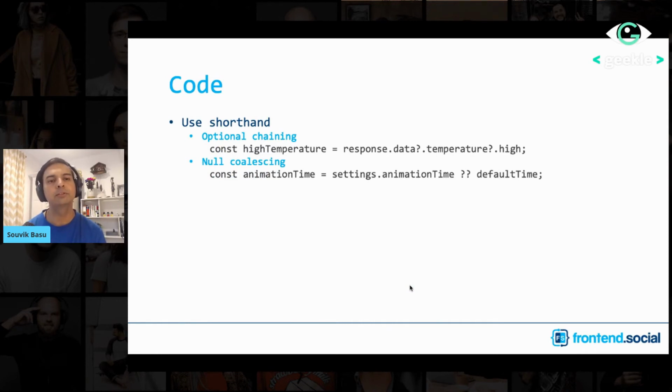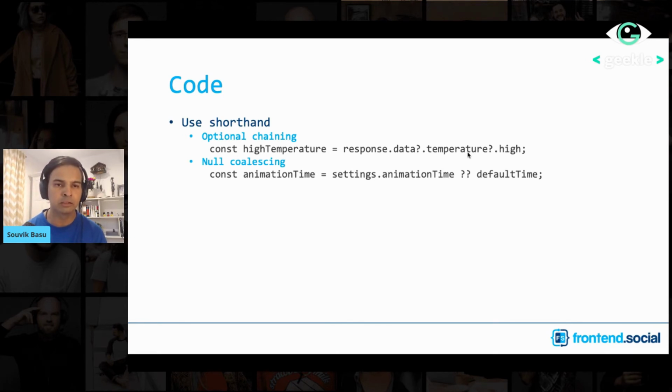And also, while you're coding, this is not really a tool, but some kind of a recommendation. Try to use most of the JavaScript features that come out in the later versions of the ECMAScript standard. For example, recently these two features were added as part of your browser standard, like optional chaining, wherein if let's say my data is null or my temperature is null, I don't have to write long statements of response.data and response.data.temperature and like that. It makes the expression really long. So try to use this kind of shorthand.